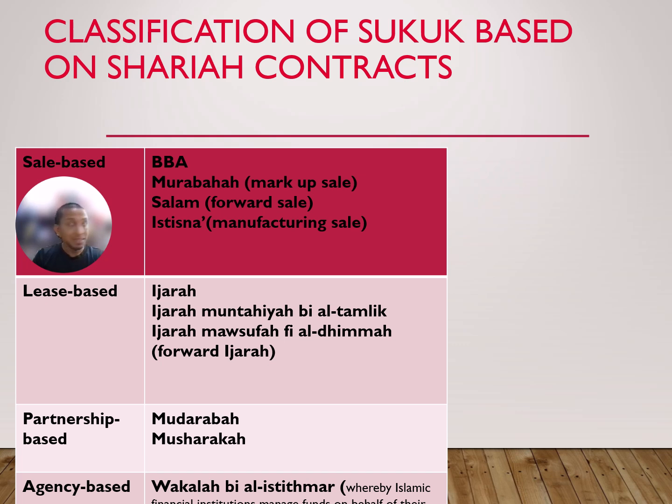Right, so the next part is the classification of the sukuk. The first classification here is sales-based sukuk, which is BBA, or bai bithaman ajil. Bai bithaman ajil is the sale and purchase of an asset, to be paid at a later date. For those who need a refresher, what is BBA?